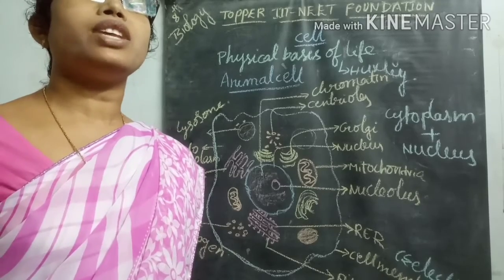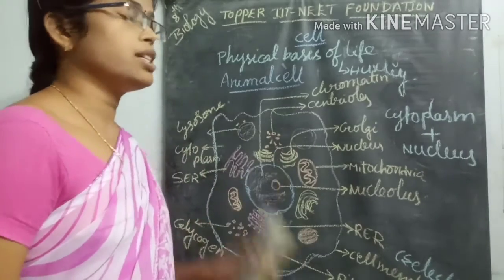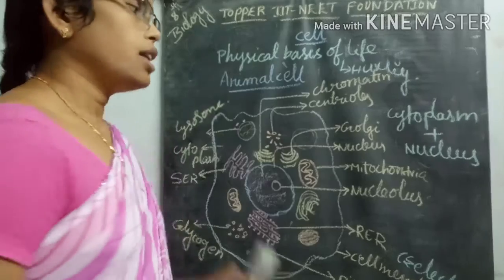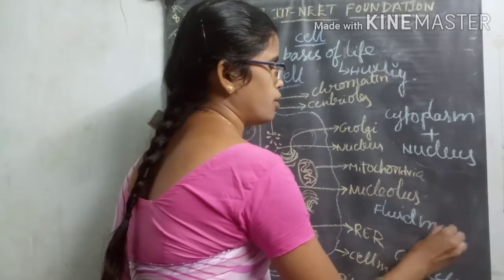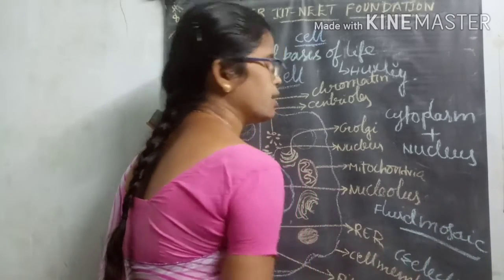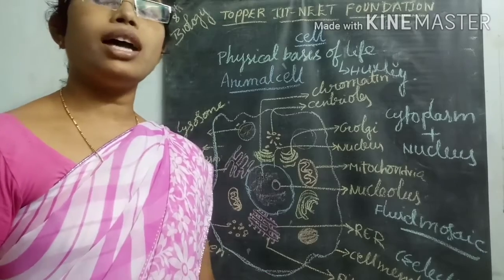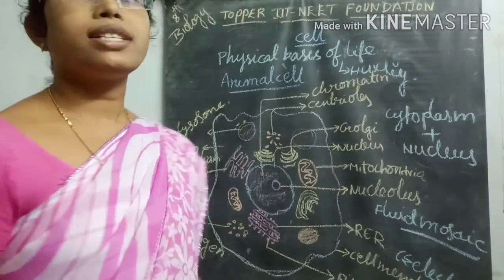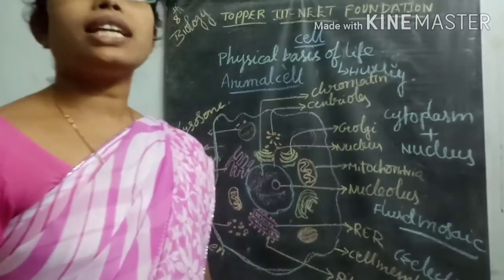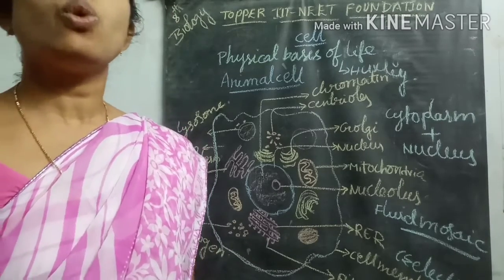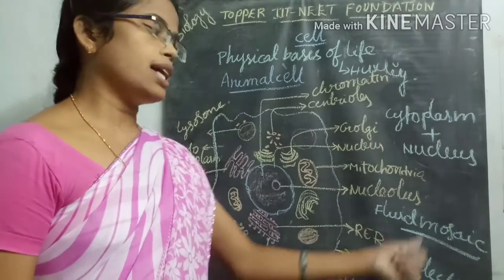And what is the structure of this plasma membrane? To explain the plasma membrane structure there are different models, and the most highly accepted model is the fluid mosaic model, which was proposed by Singer and Nicolson. This model explains the structure of the cell membrane and how it works as a selectively permeable membrane, allowing only some substances into the cell.